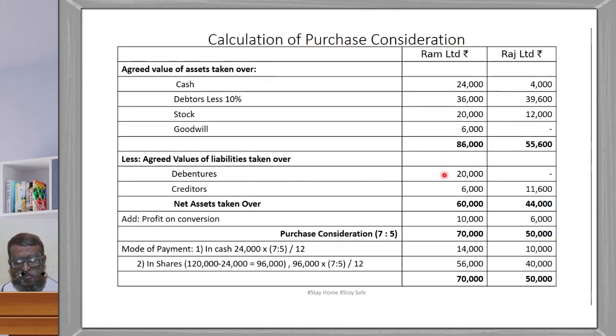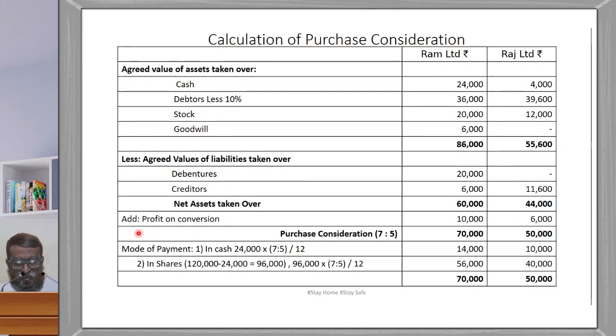Debentures 20,000. Creditors, it is given in the problem 6,000 and 11,600. So total of the liabilities 26,000. 86,000 minus 26,000, you get 60,000. Here 55,600 minus 11,600, you will get 44,000.